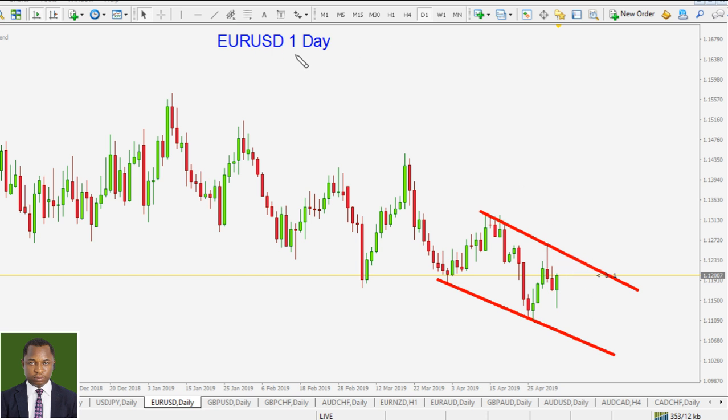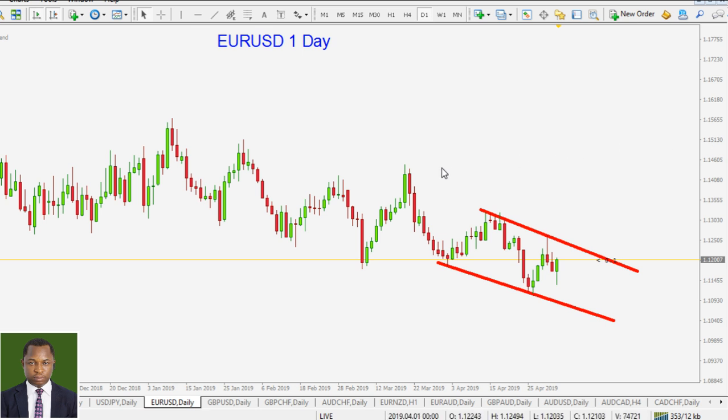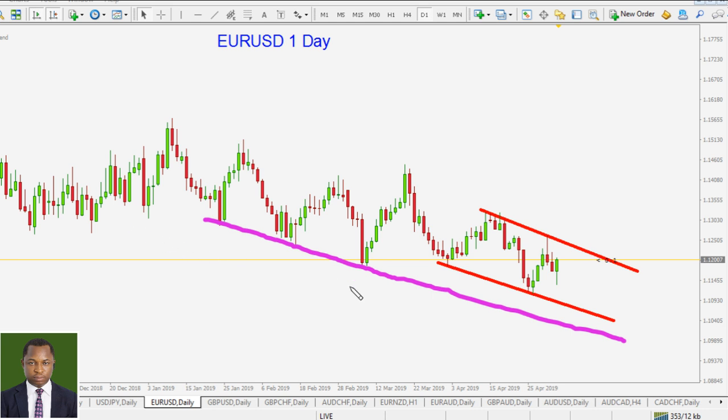Well, in the euro against the American dollar, we need to wait for price to move out of this channel. That's a channel where we have this acting as support and this one here acting as resistance. At any rate, price is trading around the key level of long-term support that we have identified. There are many levels of support around that area. Connect all of these, they will come somewhere around here.